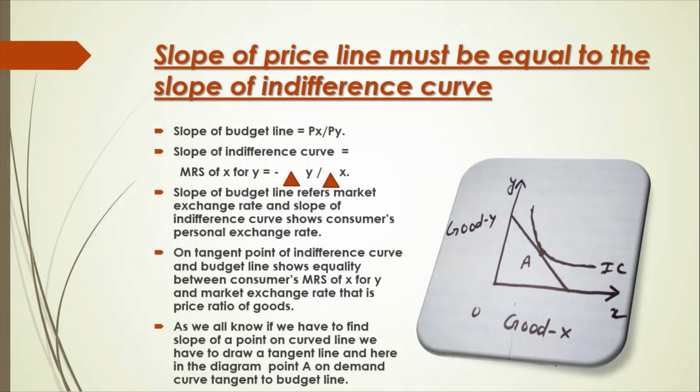On the tangent point, indifference curve and budget line show equality between consumer's MRS of X for Y and market exchange rate, that is price ratio of goods.